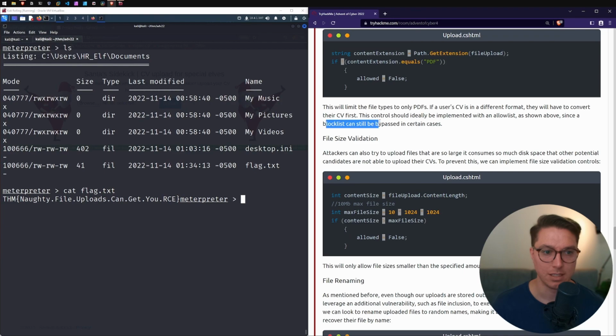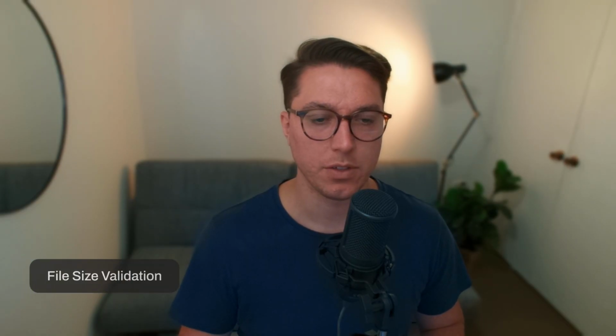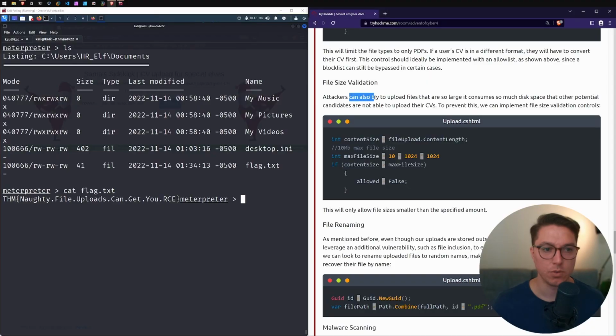Since a block list can still be bypassed in certain cases. Then we have file size validation. Attackers can also try to upload files that are so large they consume so much disk space that other potential candidates are not able to upload their CVs. To prevent this, we can implement file size controls.